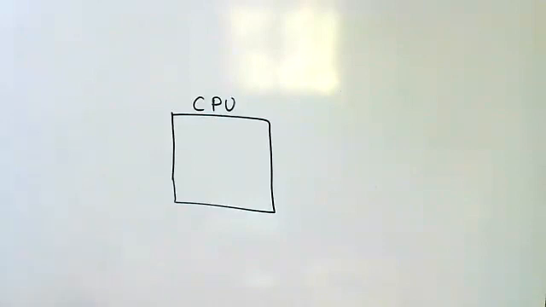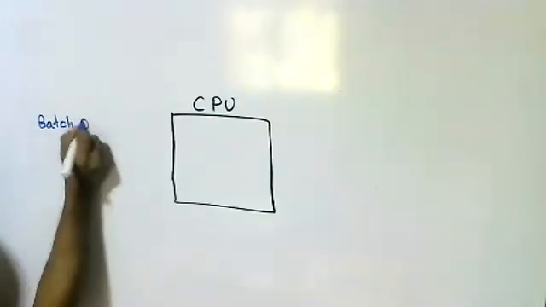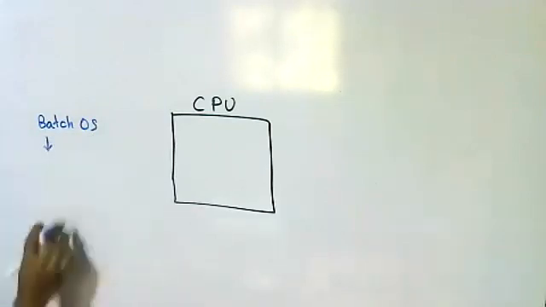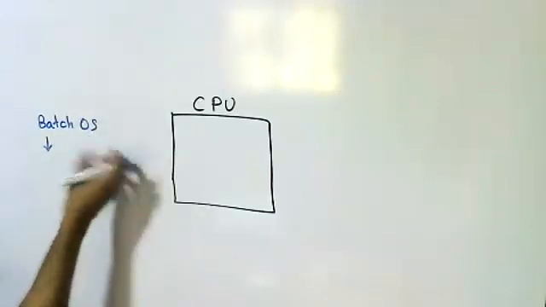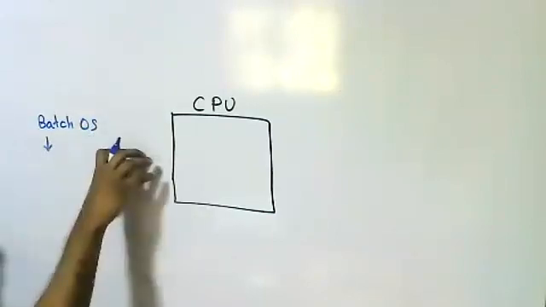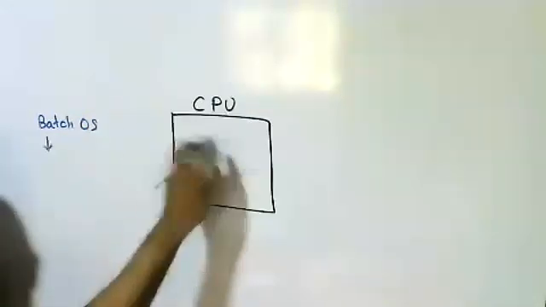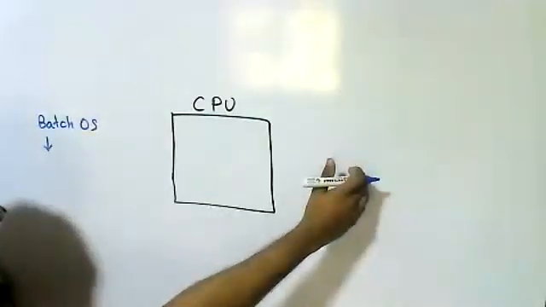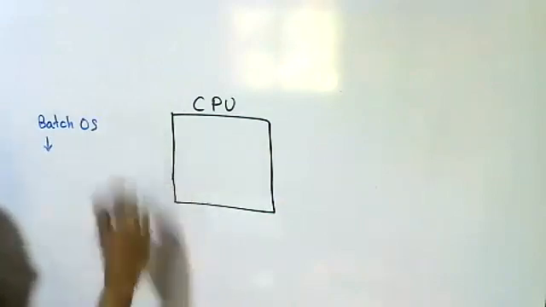Hope you can remember the batch operating system. Processor utilization is low there because one bundle of jobs is called one batch. One batch is input into the system. After every job of that batch is completed, it gives the output. Then we have to load the second batch.